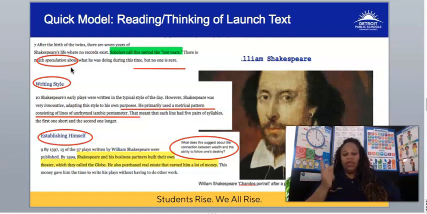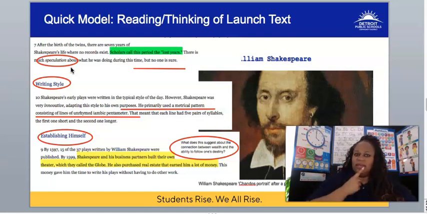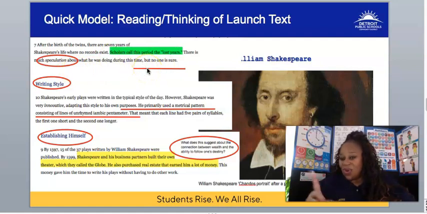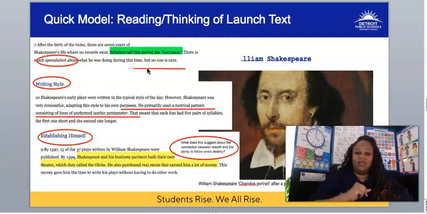There's a clue. Speculation means wondering. There were many questions. They didn't know, but it's a deduction that they made or an assumption. And the way that we know that speculation refers to not knowing but assuming is that it says there was much speculation, but no one is sure. That was the clue. Now, here's another example.